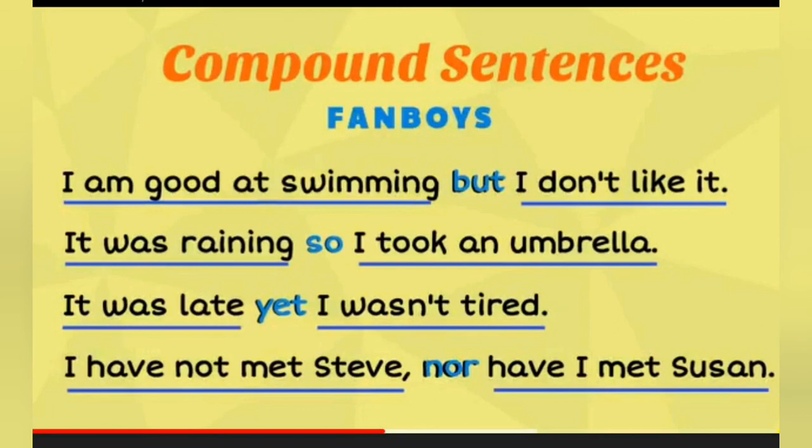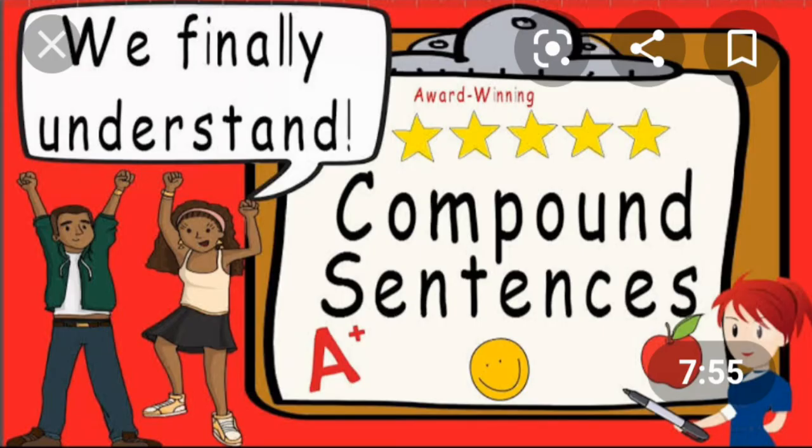Compound sentence, another example, I am good at swimming, but I don't like it. It was raining, so I took an umbrella. It was late, yet I wasn't tired. I haven't met Steve, nor have I met Suzanne. So these are the examples in which we have used FANBOYS and made compound sentences. I hope it is clear.